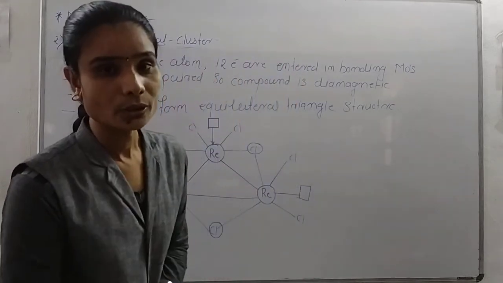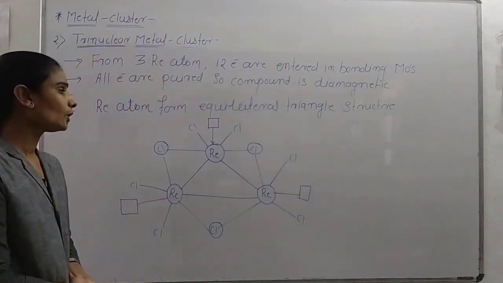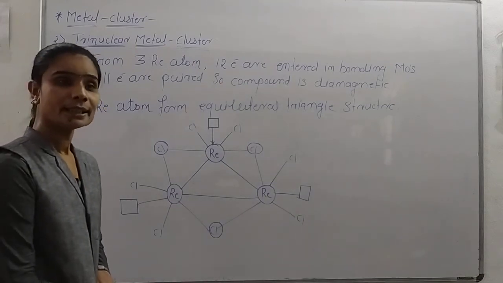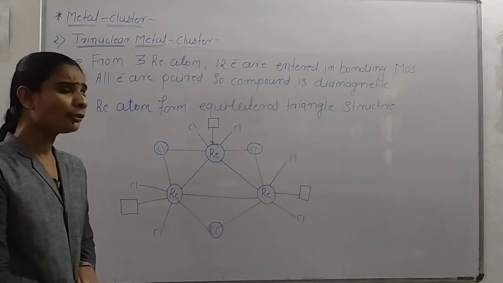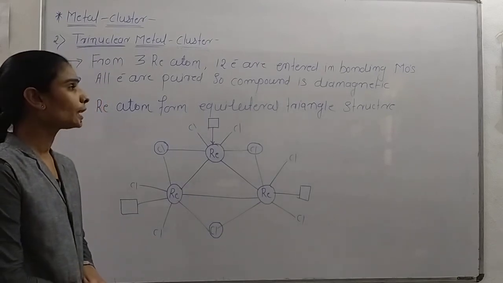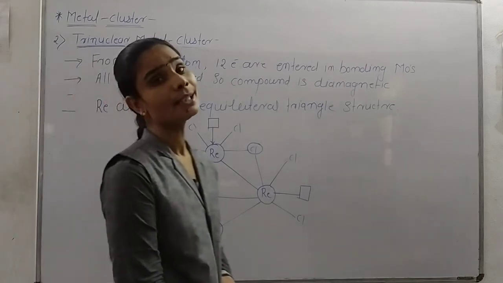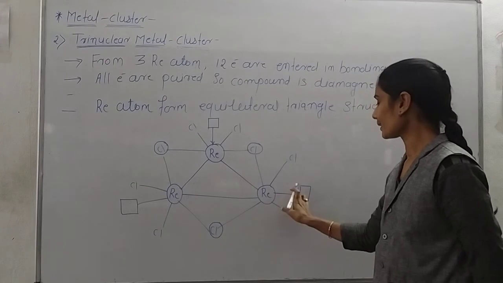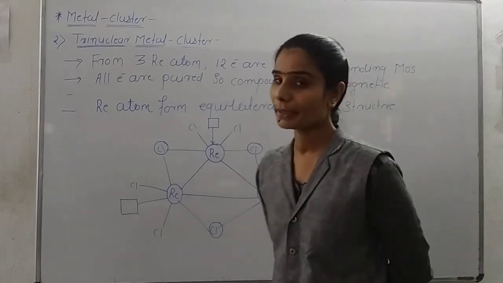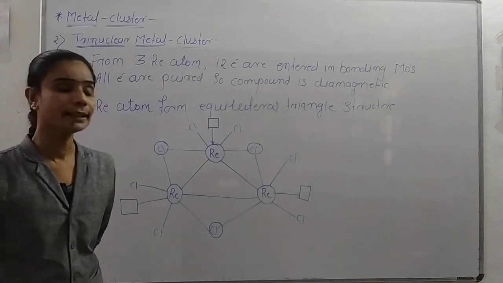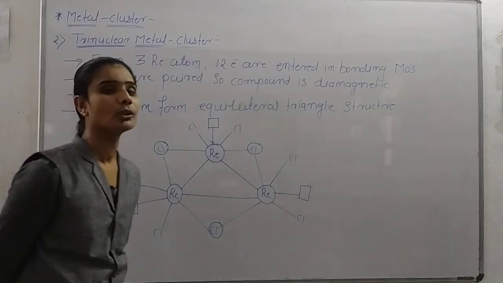Because of d4 configuration, the total 12 electrons enter the bonding molecular orbitals, and this compound is diamagnetic. And in this trinuclear cluster, one unoccupied position is present on each rhenium, which may be filled by another ligand or maybe a chlorine ligand.